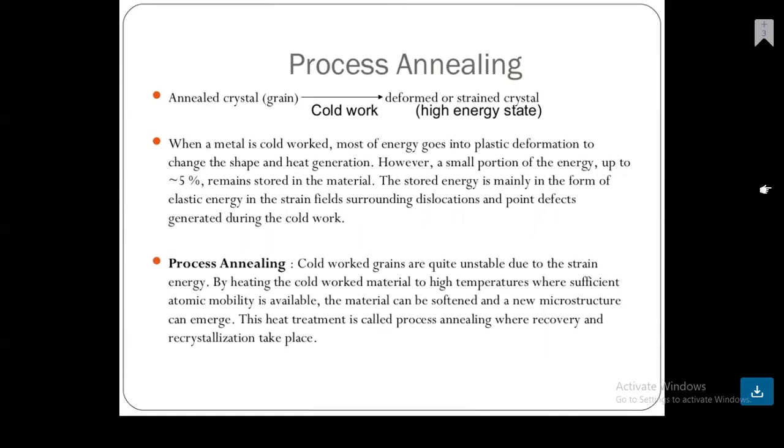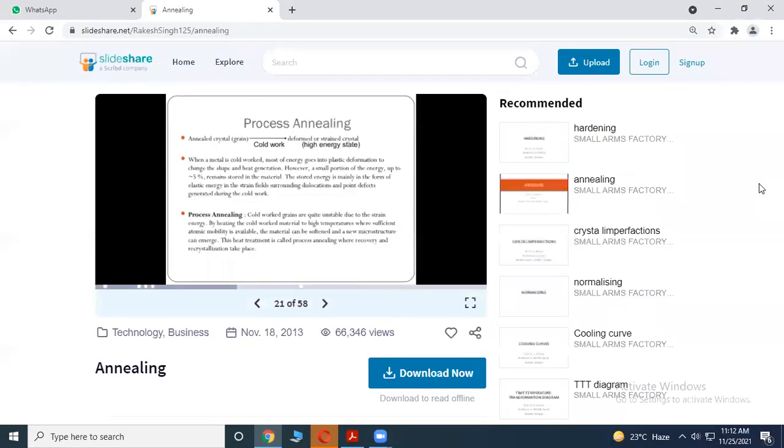In process annealing, cold worked grains are quite unstable due to the strain energy present. By heating the cold worked material to a high temperature where sufficient atomic mobility is available, the material can be softened and a new microstructure can emerge. This heat treatment is called process annealing, where recovery and recrystallization take place.